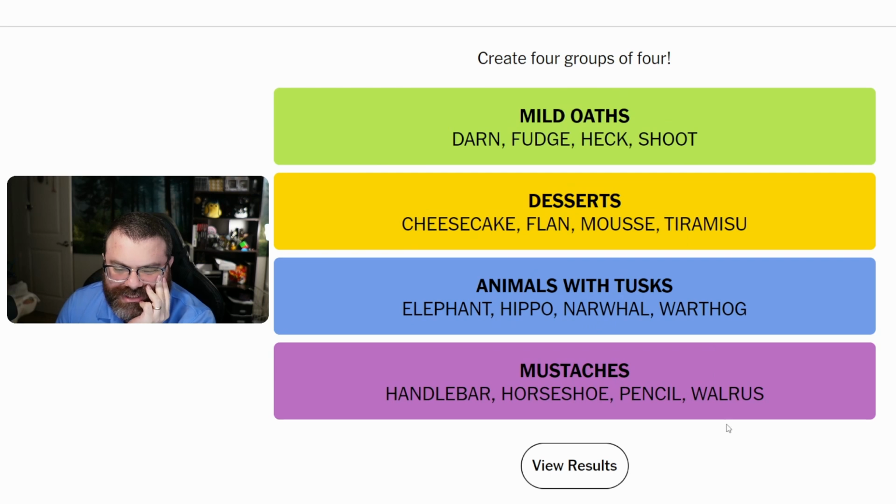And then mustaches. There's a walrus mustache? I've heard of the handlebar mustache. I haven't heard of the horseshoe. I think I've heard of a pencil mustache. I have not heard of a horseshoe or walrus mustache. I didn't know hippos had tusks. Narwhals... Are those even really considered tusks on a narwhal?